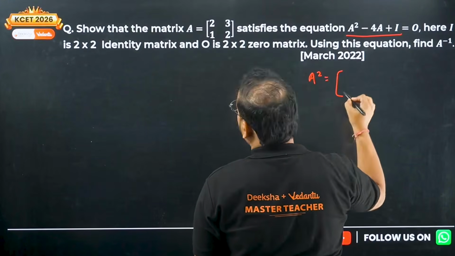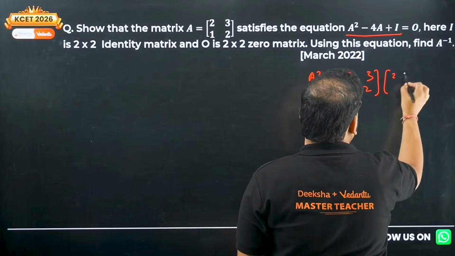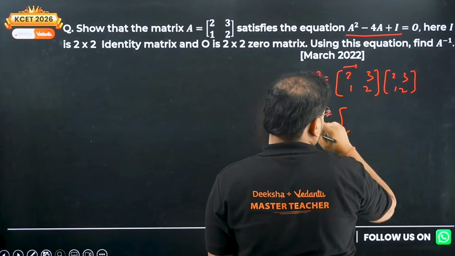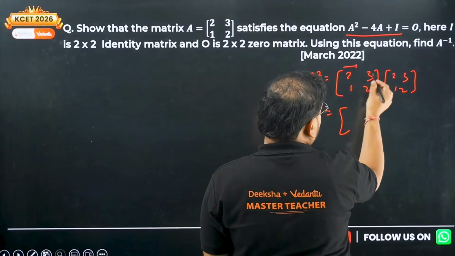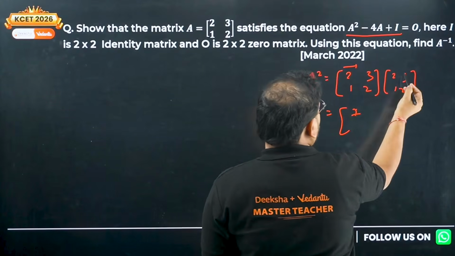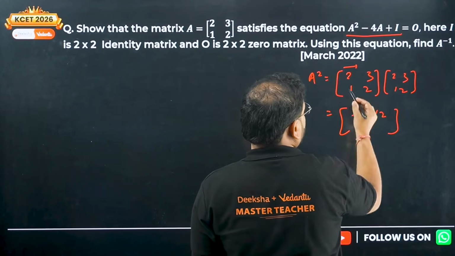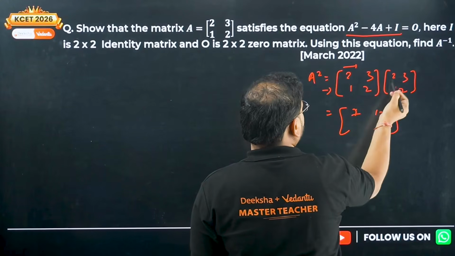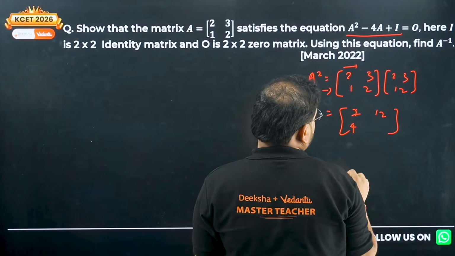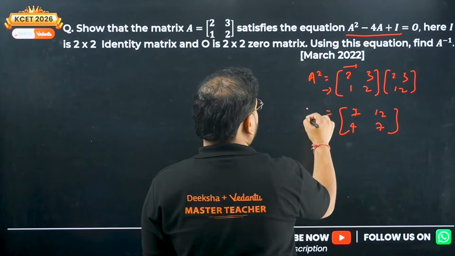Find A square. We have [2, 3; 1, 2] times [2, 3; 1, 2]. Row into column: 2 into 2 is 4, and 3 into 1 is 3, so 4 plus 3 is 7. 2 into 3 is 6 and 3 into 2 is 6, so 12. Now the second row: 1 into 2 is 2, 2 into 1 is 2, so 4. 1 into 3 is 3 plus 4, so 7. So A square is [7, 12; 4, 7].